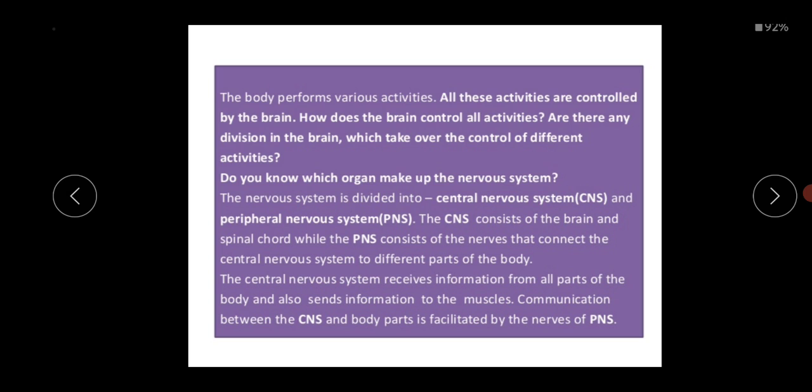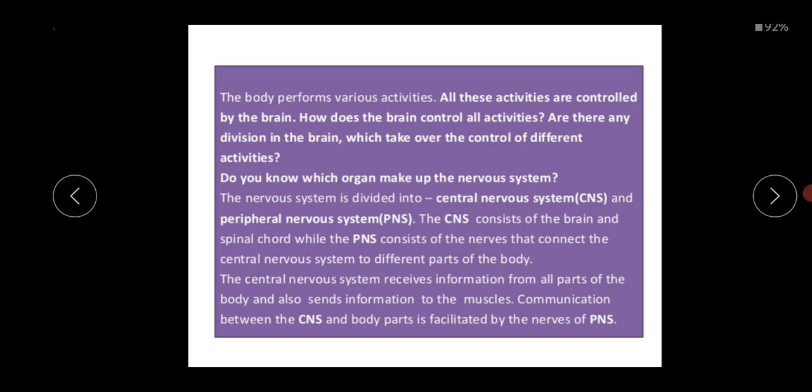Only one brain controls and coordinates all our activity, all our organ systems. I hope all of you know that the brain has different divisions, and each division has its own function. So do you know which organs make up the nervous system?